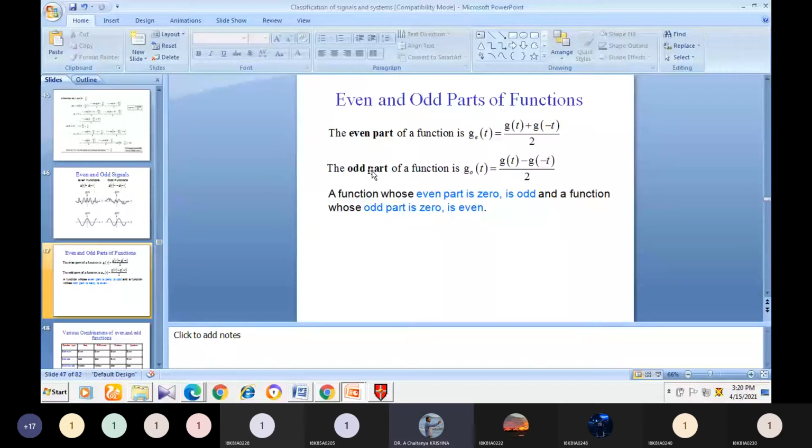If the signal is an odd function, the even part must be 0. This is the one condition. By using these two equations, we can also find whether the signal is even or odd.